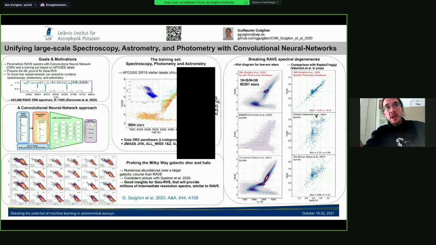Well, we have seen with this poster that convolutional neural networks are very powerful for stellar parameterization, and we are looking forward to the next Gaia release that will provide millions of low signal-to-noise ratio spectra, similar to RAVE, for which we'll be able to derive chemistry and atmospheric parameters. And with that, we will study in more detail the formation and evolution of the Milky Way.